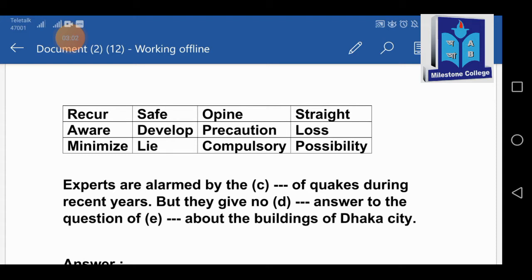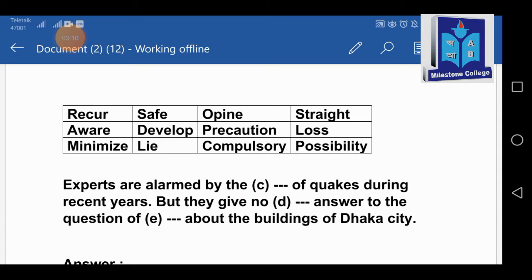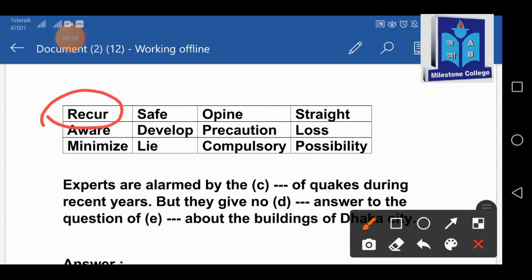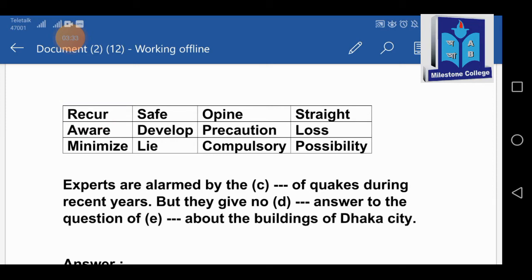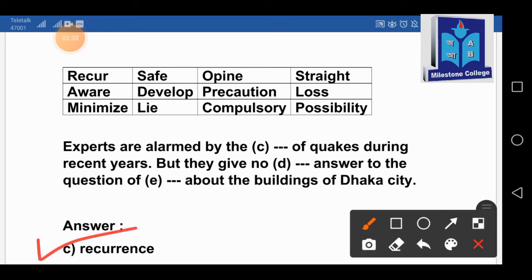Experts are alarmed by the. And at first, if we look at the article there, the, so after this article, definitely we have to use a noun there. So we have just a few minutes ago seen the word recur. Recur is a verb. That means when one thing happens repeatedly. But we can't use a verb there. Rather, we have to use the noun of this form, recurrence. So the answer of number C is recurrence.